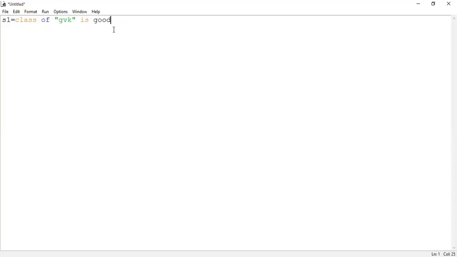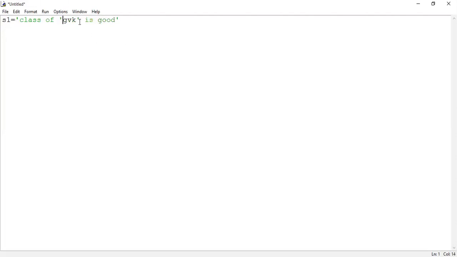So this is the string. The total string has to be integrated in what? Single quotes, guys. As it is, the string has to be embedded inside single quotes or not? Please respond. I need GVK in single quotes.